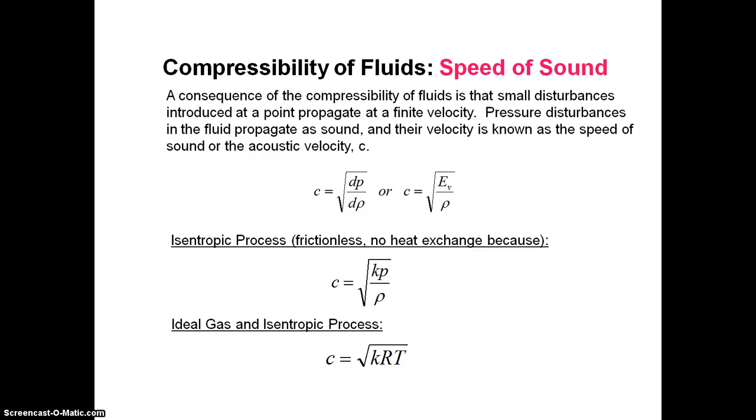Acoustic velocity is denoted by the letter C. C is equal to the square root of dp by dρ, or C can be given as the square root of Ev by ρ. For an isentropic process, that is frictionless, no heat change, C is equal to the square root of kp by ρ. For an ideal gas and isentropic process, C is equal to the square root of kRT.